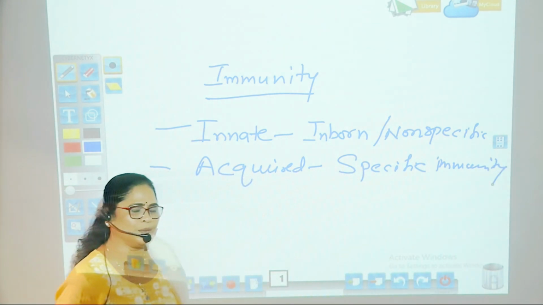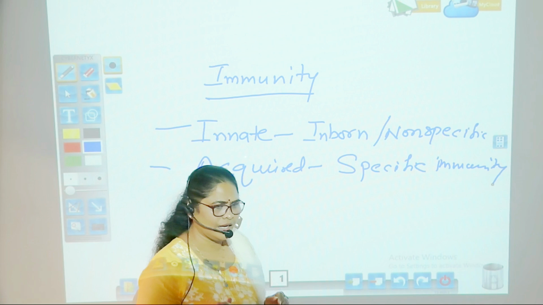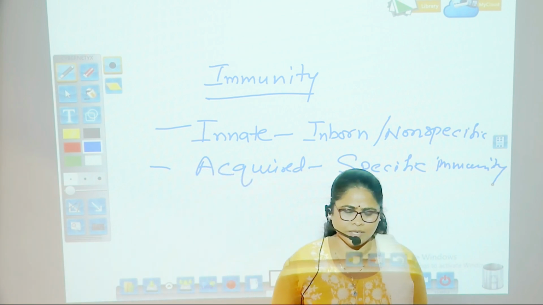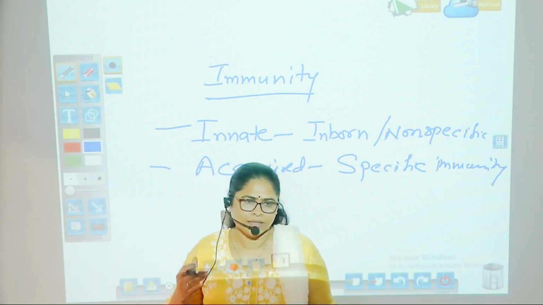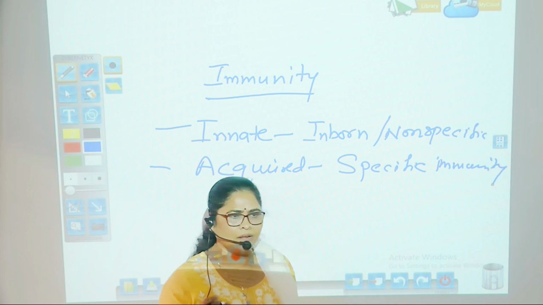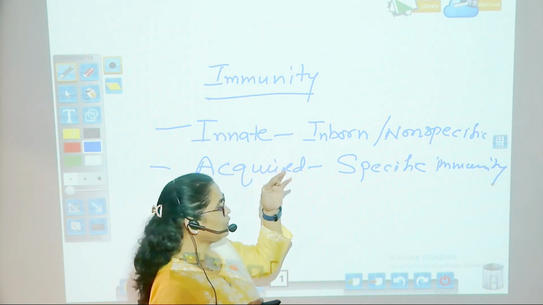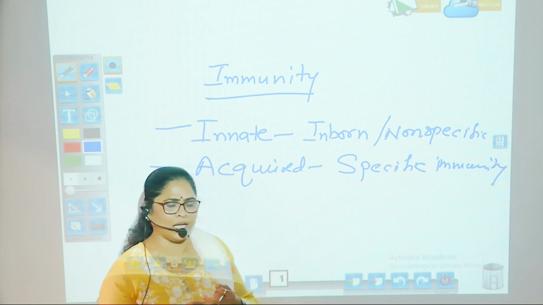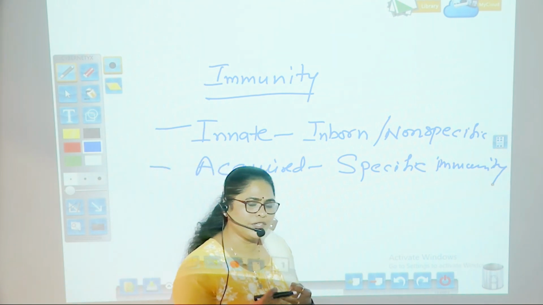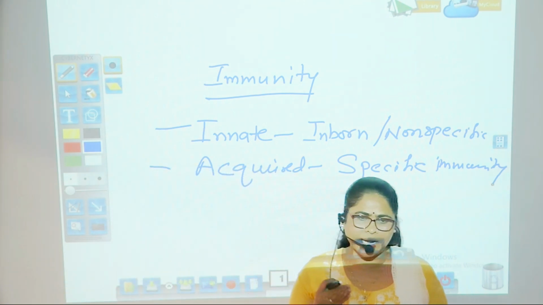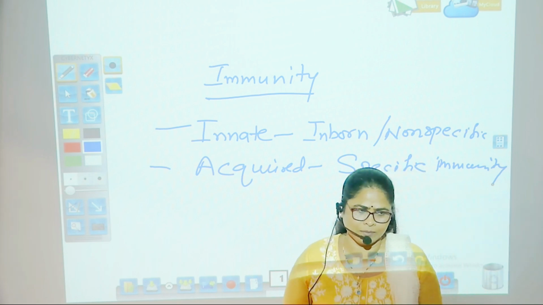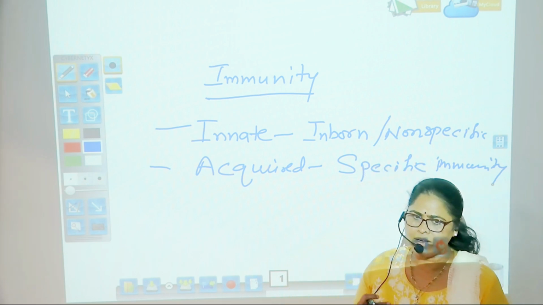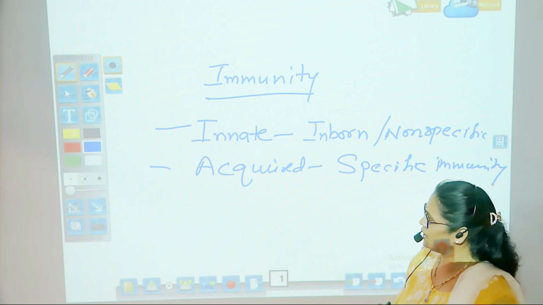Now, as I told you, innate immunity is right from the birth. That is, when you are born, this immunity is right there in the child. The components of innate immunity are physical barriers, physiological barriers, and a few cellular cells which are already there in the child when the child is born.